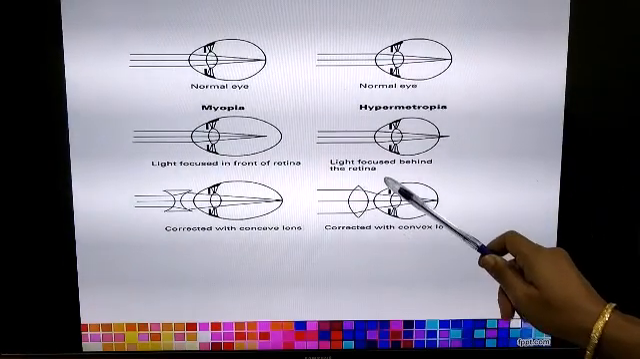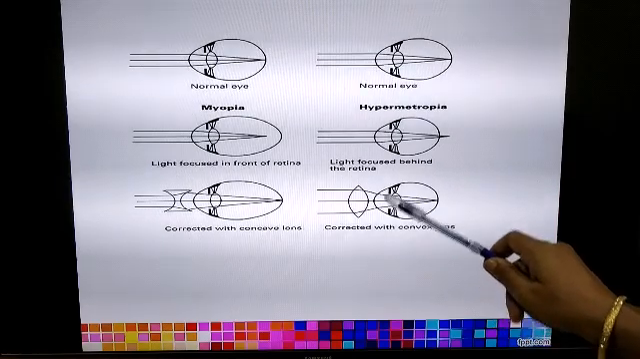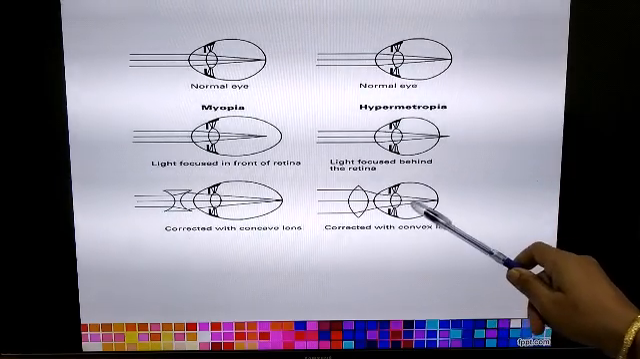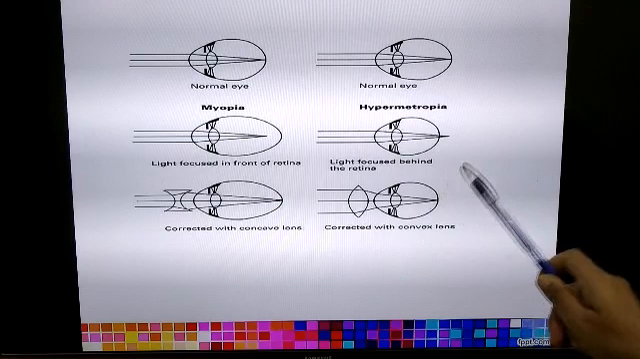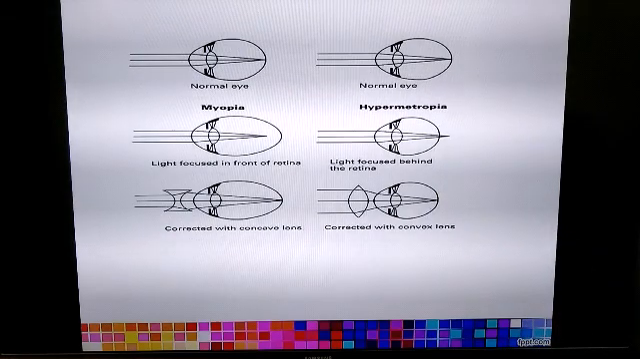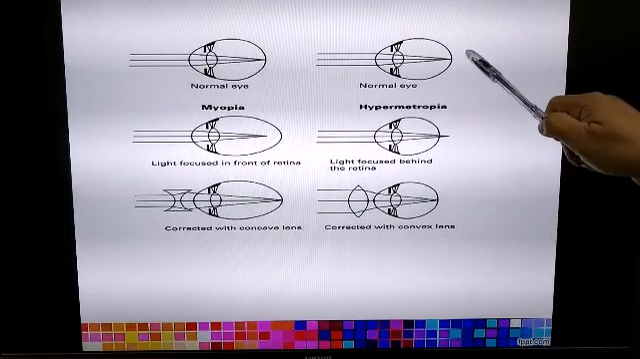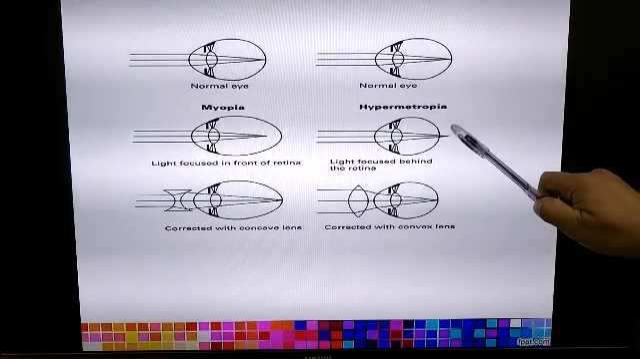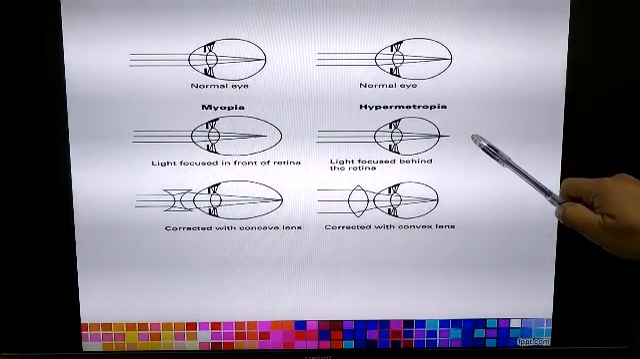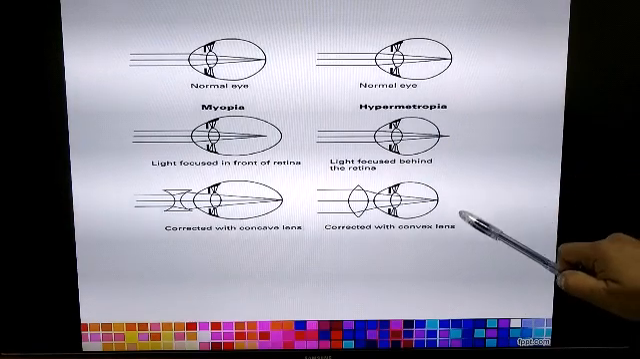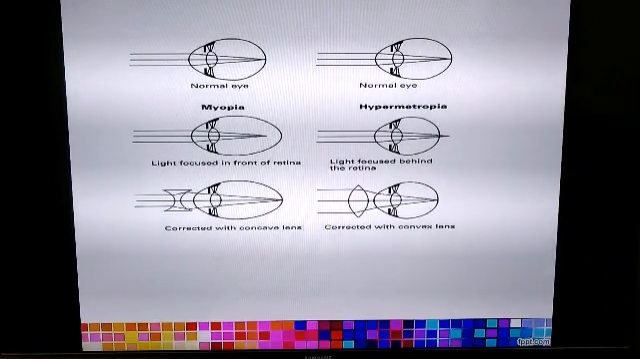And when a convex lens is used, the converging power of the lens converges the light rays, and then the eye lens further converges the light rays. So the image is formed exactly on the retina. So you will show what happens in case of a normal eye, where the rays of light meet in case of a hypermetropic eye, and what the corrective measures will be.